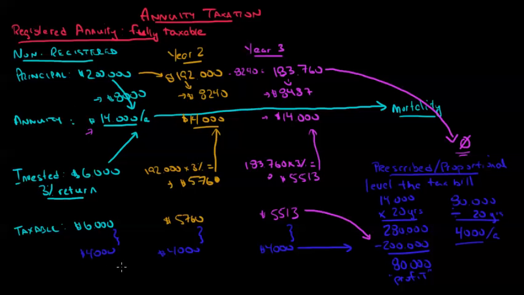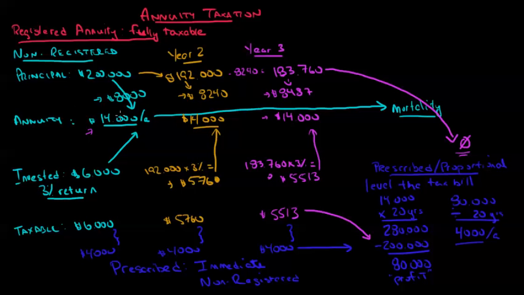So you may want to choose the prescribed rate annuity. Keep in mind it has to be an immediate annuity, meaning that you start generating income from it right away. It's not an accumulation annuity or a deferred annuity. And this tax structure only works with a non-registered annuity. Okay, that's my annuity taxation.